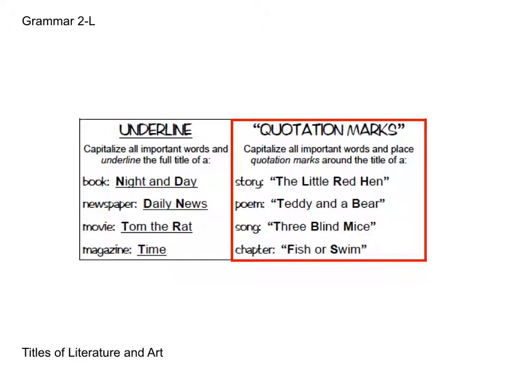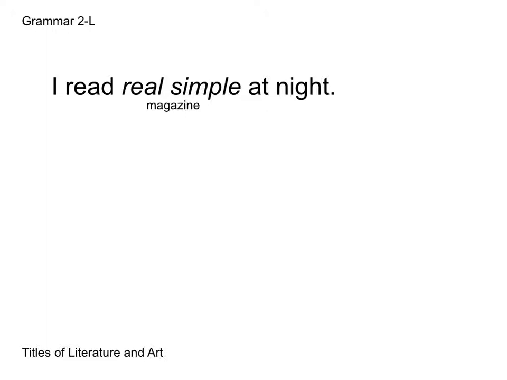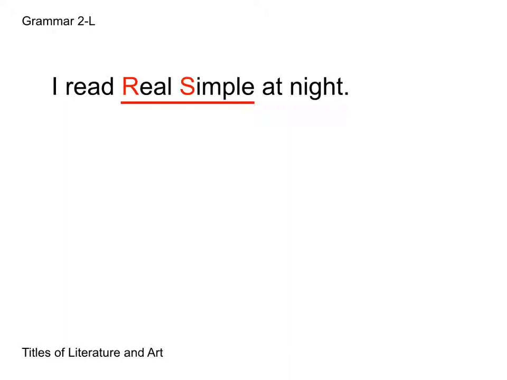So let's look at a few examples. Here we have, I read Real Simple at night. You can see that Real Simple is our magazine. We have it italicized, so now let's punctuate and capitalize it correctly. We will capitalize the R and the S for real and simple, and then we are going to underline it because it is a magazine. You can see that it was in italics, and in your book it will be given to you in italics so that you will know what to underline.